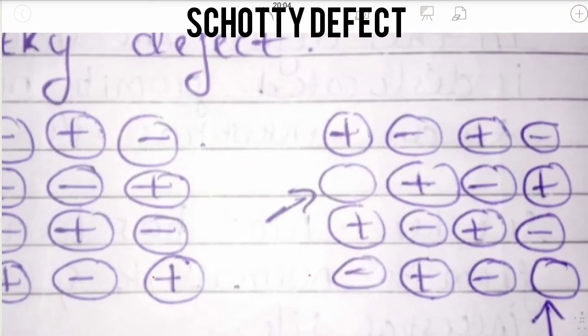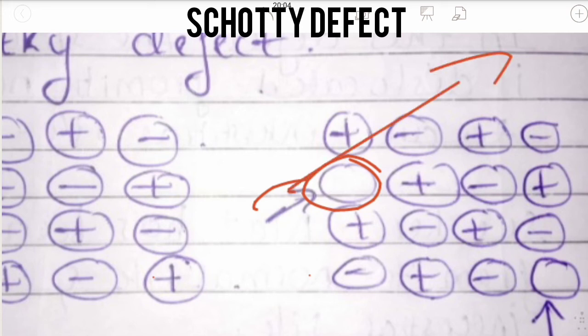See here, this anion has left its own position and gone far away. There is no electrical neutrality taking place.